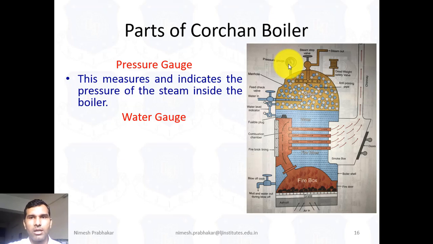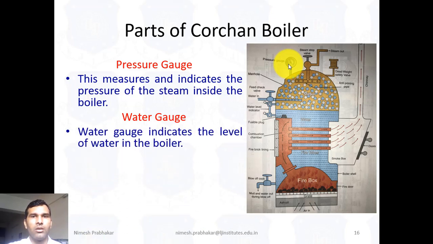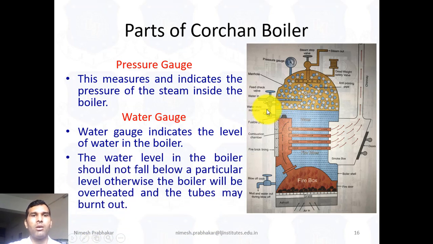Now the second one is the water gauge. The water gauge indicates the level of water in the boiler. See, this is the water level indicator. This is nothing but the water gauge. It indicates the level of water inside this boiler. The water level in the boiler should not fall below a particular level. Otherwise, the boiler will overheat and the tubes may burn out. So the water gauge provides safety from overheating.